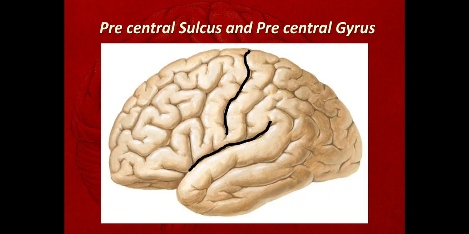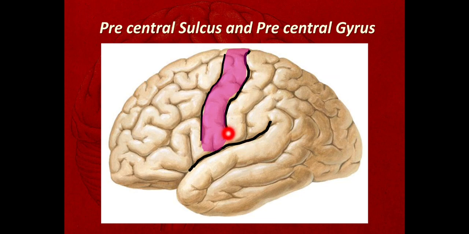So just in front of the central sulcus, running parallel with the central sulcus, a little bit broken here, this sulcus present here is the precentral sulcus. The area between this precentral sulcus and the central sulcus is called the precentral gyrus.